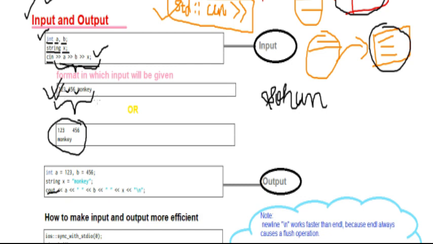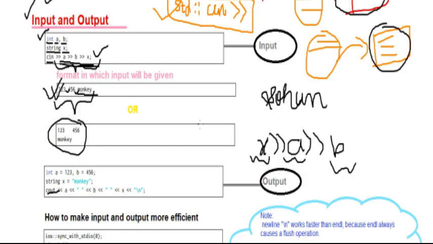If they are separated by a space, you can take them by this, but you can't take the input if you put x before this, meaning first x, then a, then b. It means the first thing written in the input is a string, the second is a number, the third is also a number, but here the first is not a string. So please write in sequential order so that the input goes into the particular variable. So basically this is input.